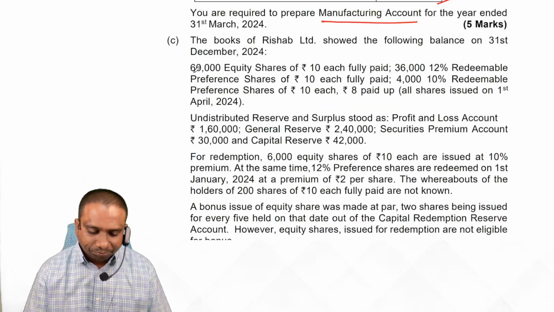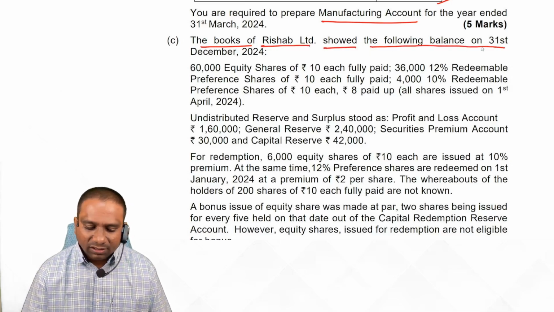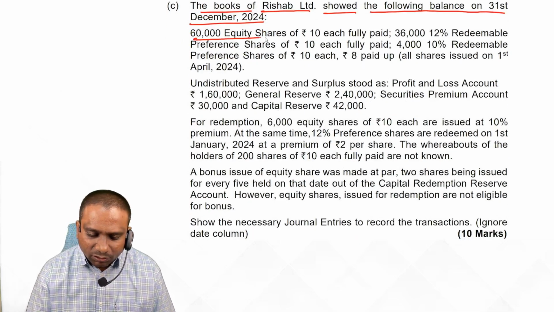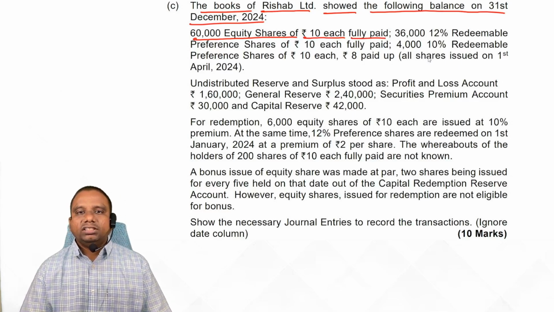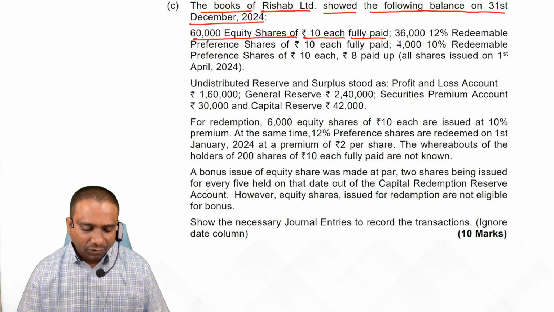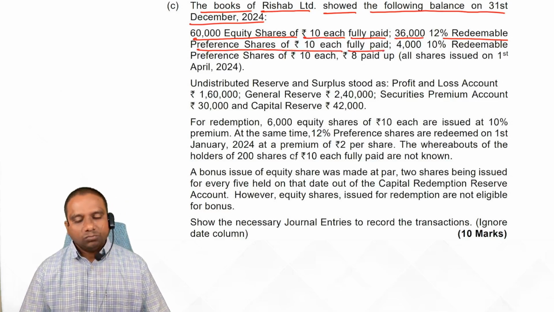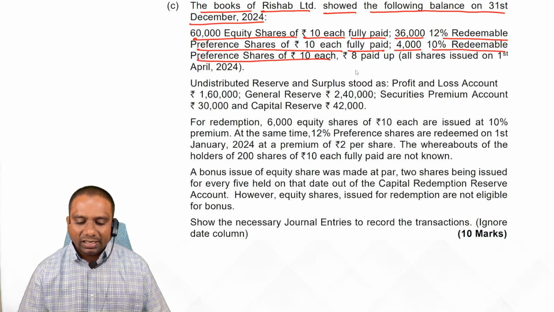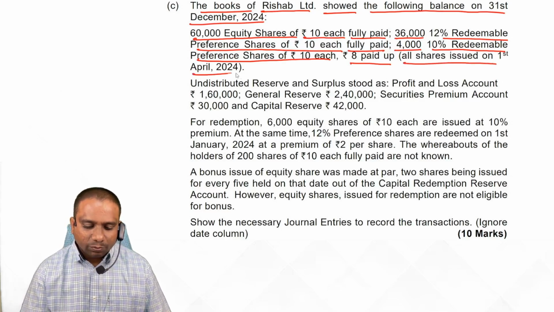Next, observe. 5C. The books of Rishabh Limited showed the following balances as on 31st December 2024. 60,000 equity shares of 10 each, fully paid. 36,000 12% redeemable preference shares of rupees 10 each, fully paid. 4,000 10% redeemable preference shares of rupees 10 each, 8 paid up. All the shares were issued on 1st April 2024.